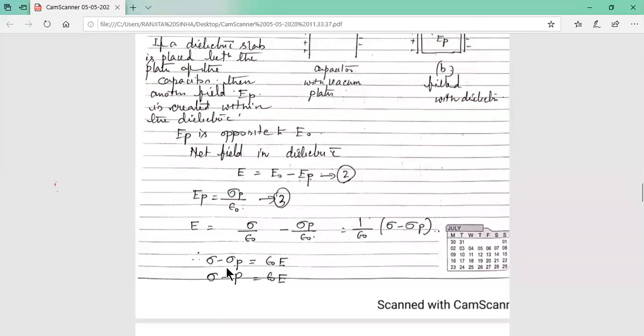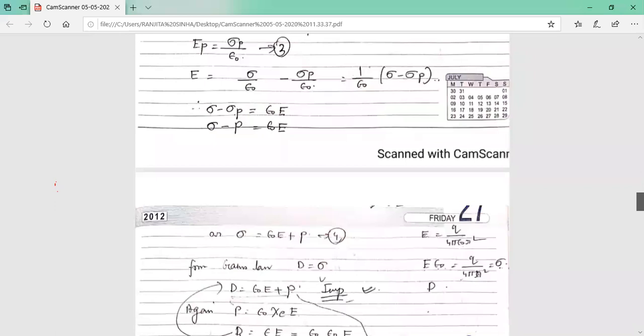When we discussed polarization vector or polarization density, we expressed sigma P. Now we are writing sigma minus sigma P equal to epsilon 0 E. Sigma P is the surface charge density of the slab, and it equals P, the polarization vector. So we can replace sigma P by P. Now the expression is sigma equal to epsilon 0 E plus P. This is a very important relation: sigma equals epsilon 0 E plus P.